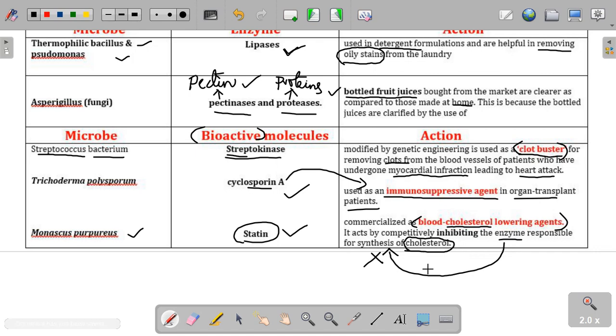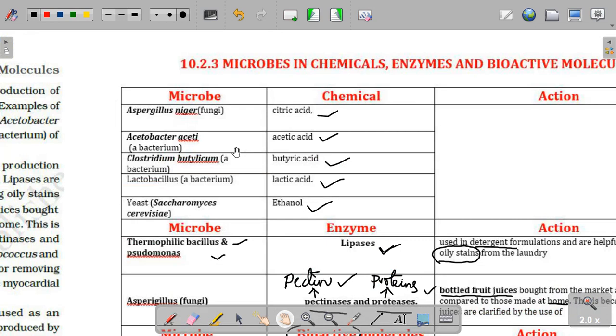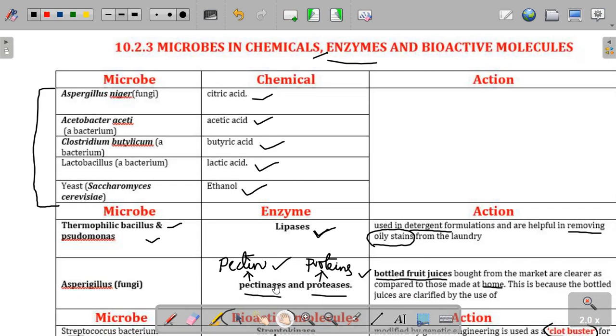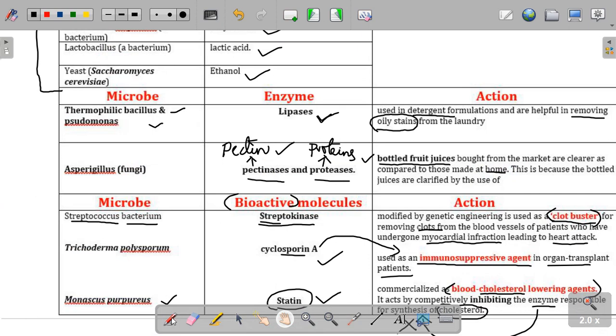So this is all about today's lesson, and this category is called 10.2.3. Microbes help in the production of chemicals, like we heard all these, and enzymes like lipases, pectinases and proteases, and bioactive substances like, what are those? Streptokinase, cyclosporin A, and statins.